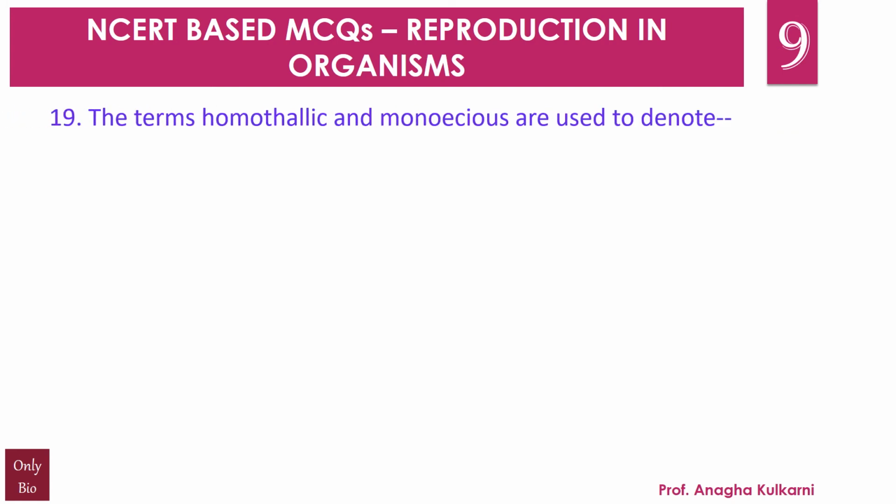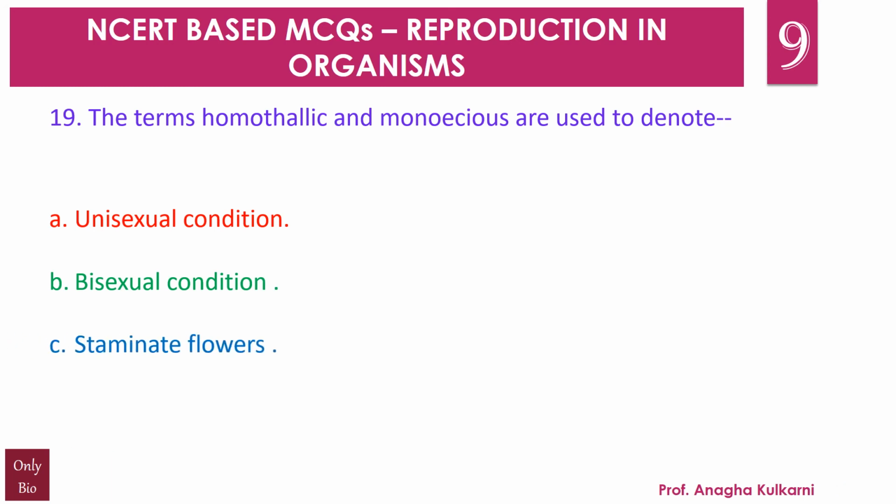Question number 19. The terms homothallic and monoecious are used to denote dash. A. Unisexual condition. B. Bisexual condition. C. Staminate flowers. D. Pistillate flowers. And the correct answer for this question is B.